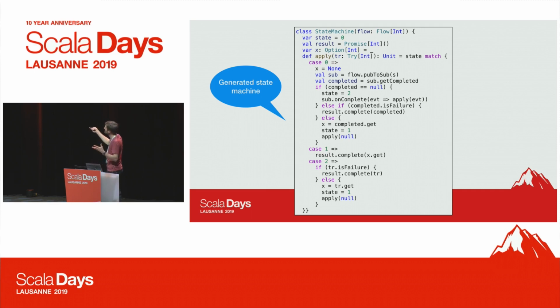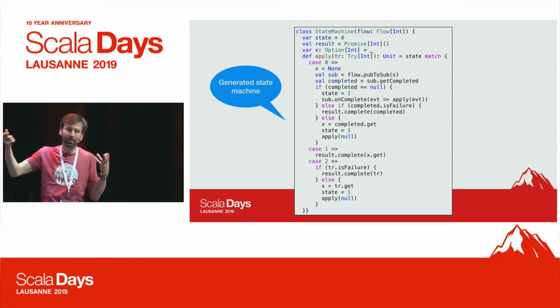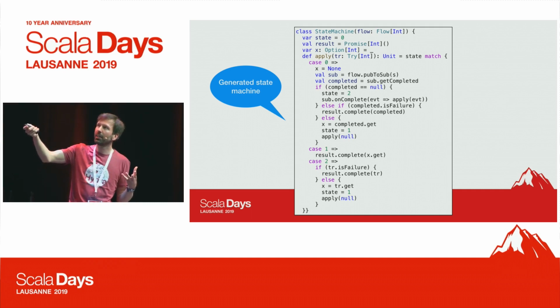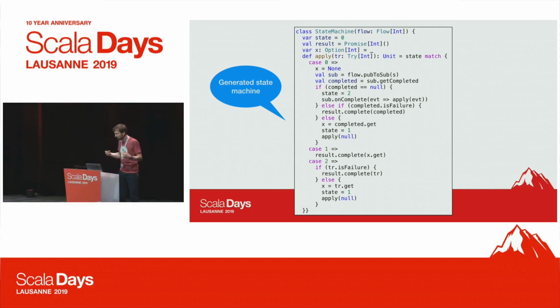If it's a failure, we complete our promise with that failure. If not, we can get the result out of the Try because it's a success, and change state to 1. And 1 is the state where we run after the await. We resume after the await.